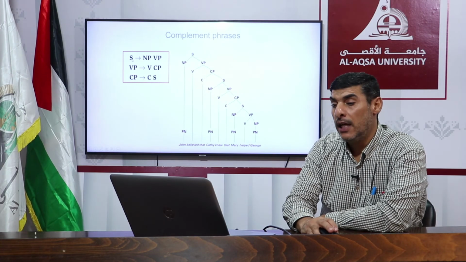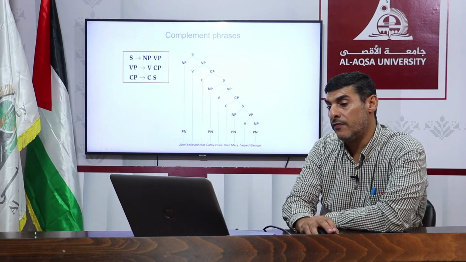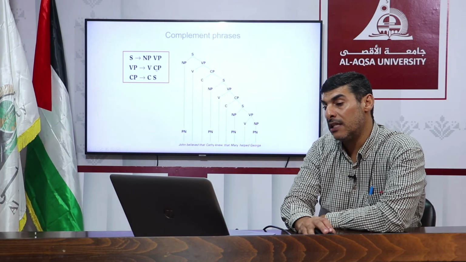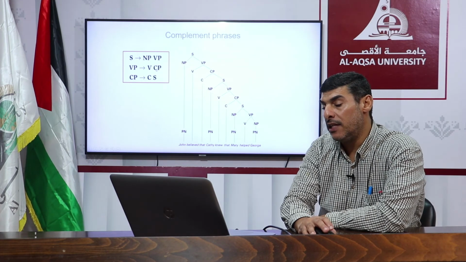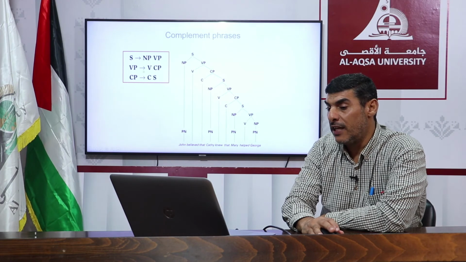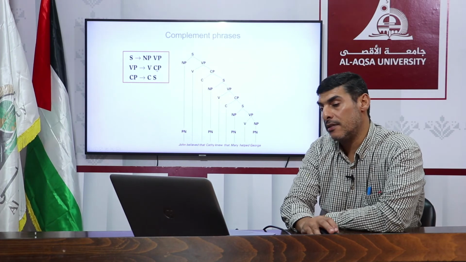Okay, we have the sentence. We have noun phrase, verb phrase. We have verb plus complementizer plus complement phrase. If I say I know that Ahmed is honest, so know is a verb phrase consisting of the verb know and the complement phrase that Ahmed is honest.